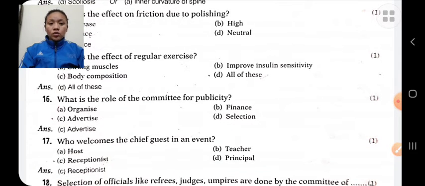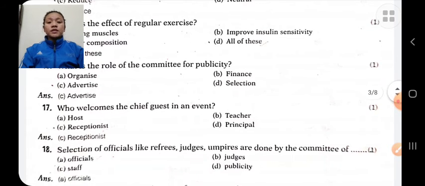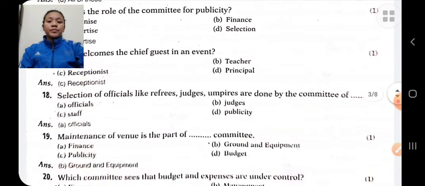What is the role of the publicity committee? The role of the publicity committee is to advertise the program, advertise the event. Who welcomes the chief guest? The reception committee welcomes the chief guest in an event.